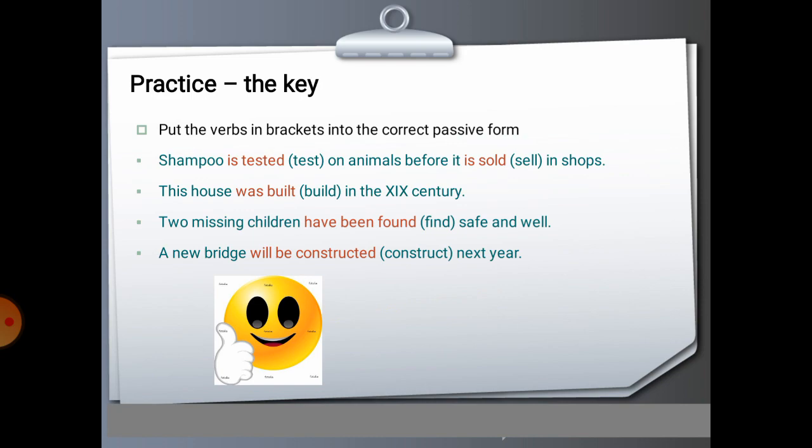You see there, you have in brackets the verb. You have to make it. This house was built in the 19th century. 2 missing children have been found safe and well. A new bridge will be constructed next year.